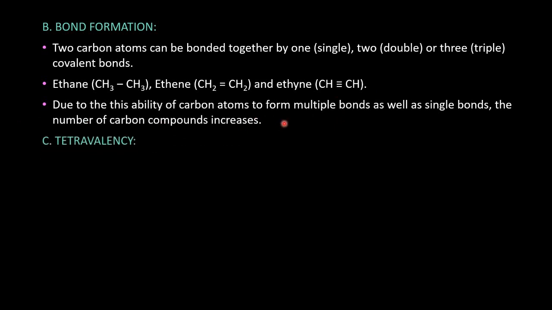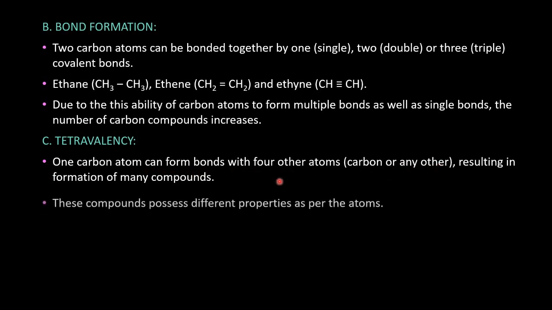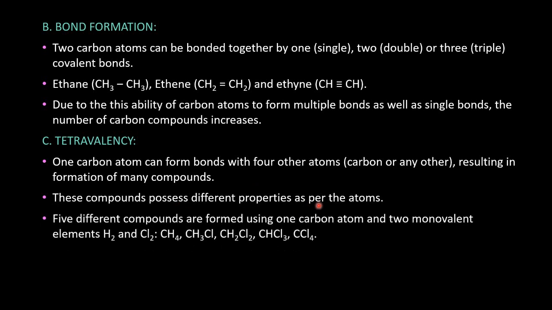So the next characteristic that helps carbon is its tetravalency. See, we know that one carbon atom can form bonds with four other atoms. The four atoms can be carbon and also any other atom. So these compounds possess different properties as per the atom that it bonds with. So for example, I have taken a carbon atom with two elements, hydrogen and chlorine. We'll see what compounds can be formed from that.